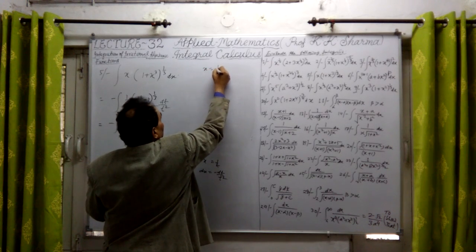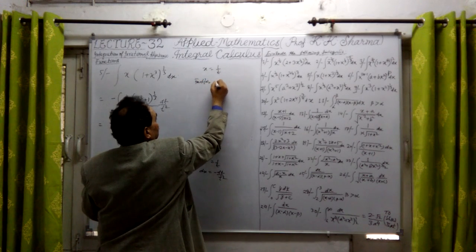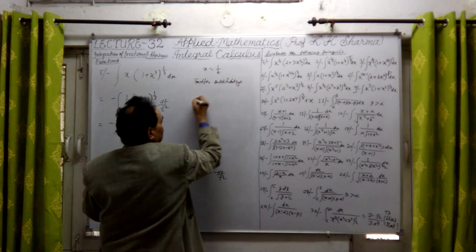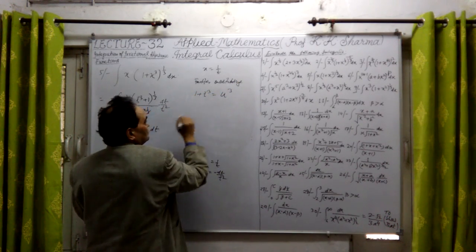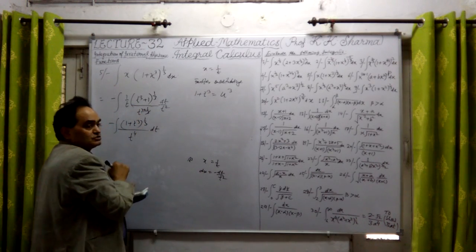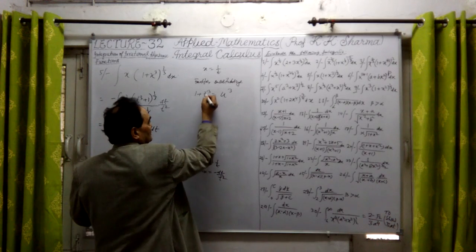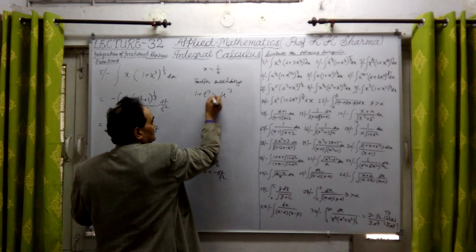Further substituting 1 plus t cube equal to u cube. Why? Because the power 1 upon 3 is on the whole value in the bracket, so you can substitute like this.